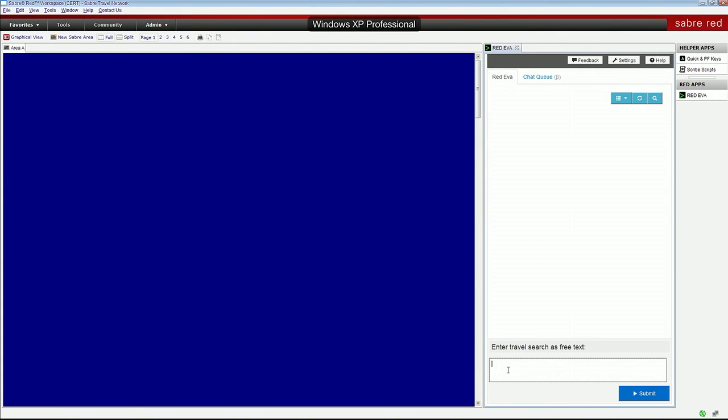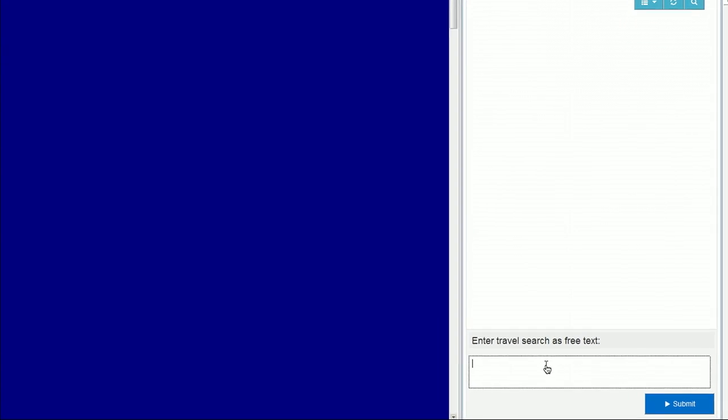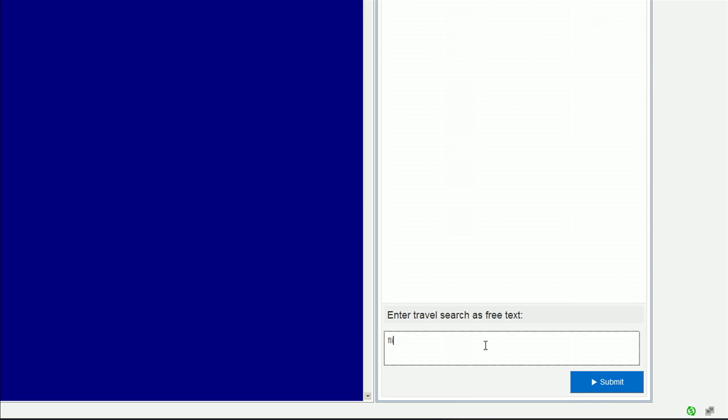So this is the Red EVA pane. When you download and install it, that's what you get. It looks like a chat tool, and you can type in your queries here. So let's try something simple. Flights from Denver to Vegas on Thursday.